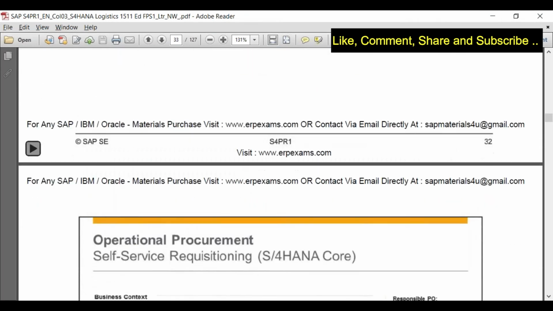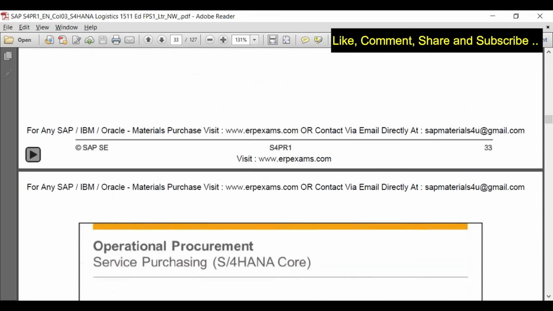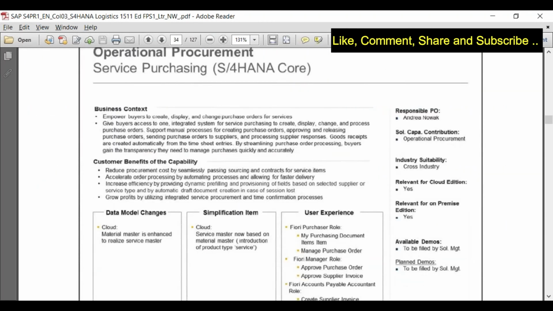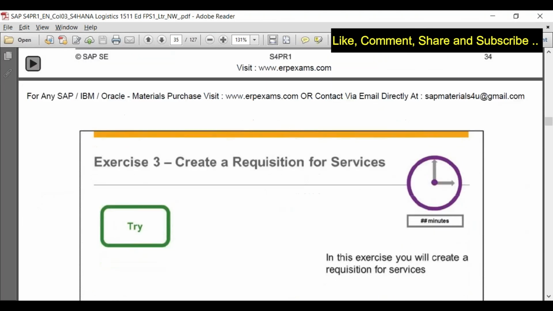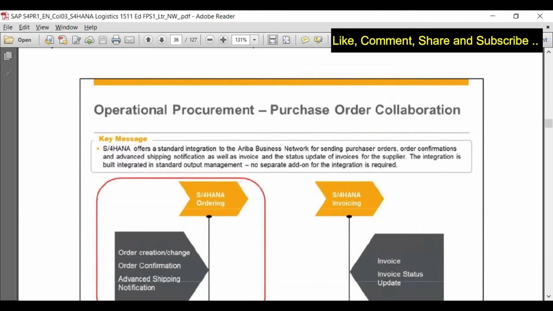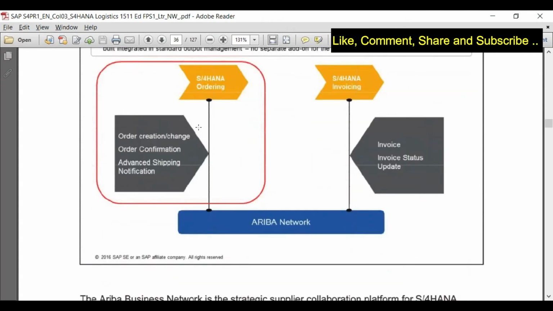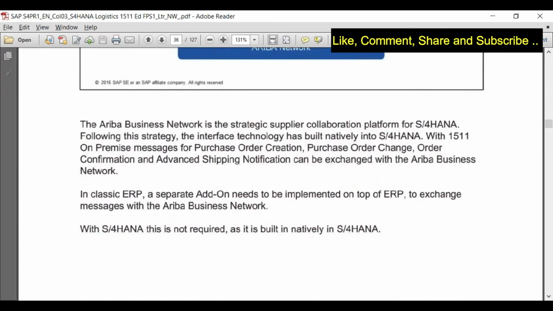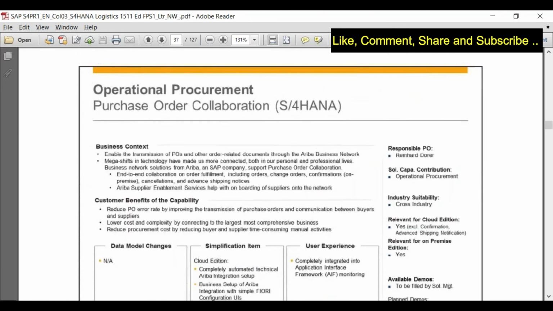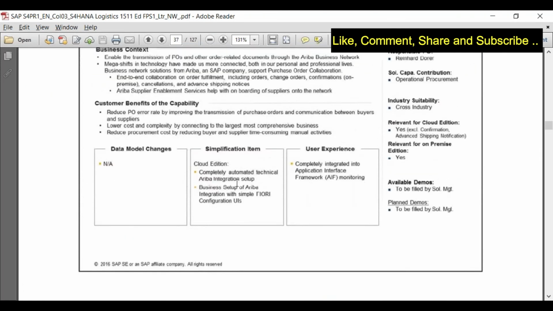Okay, I'll just go through this. It's the same thing. Yeah, this is the Ariba network. Okay, how the ordering will be done and how the invoicing will be done. So through the Ariba network, whatever orders you create will be transferred to Ariba, and whatever invoices are created will be transferred to your network. So what is available? Data modeling, no change.